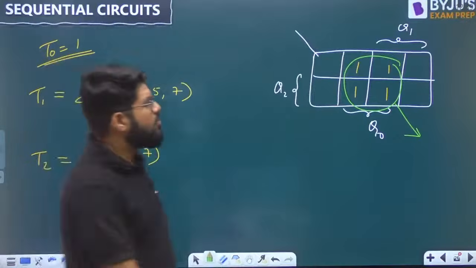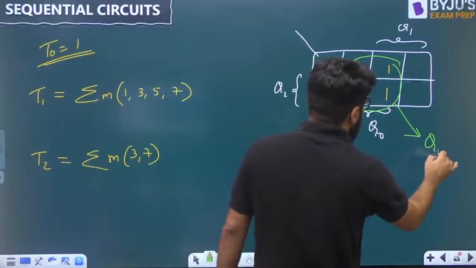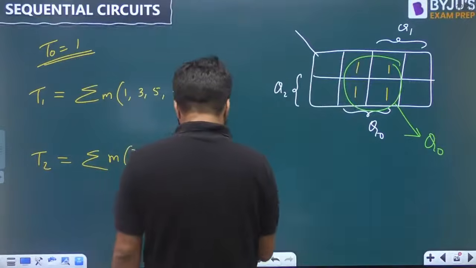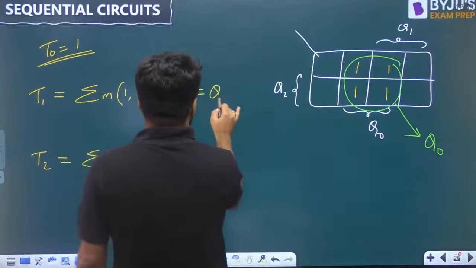What is the value of that group? It is clearly lying inside Q0. So this is equal to Q0.